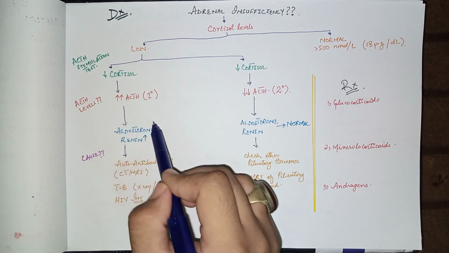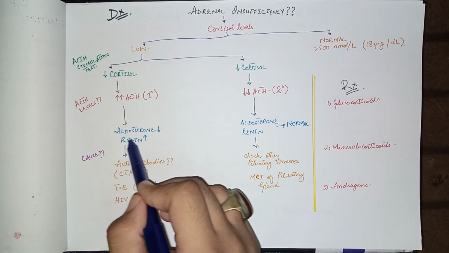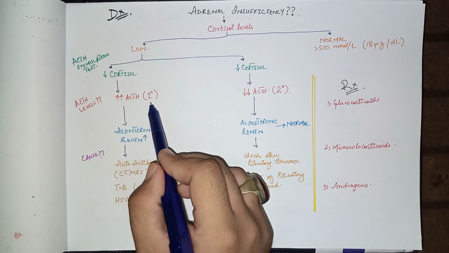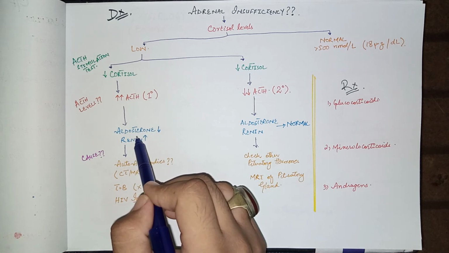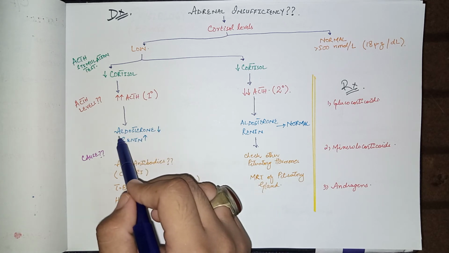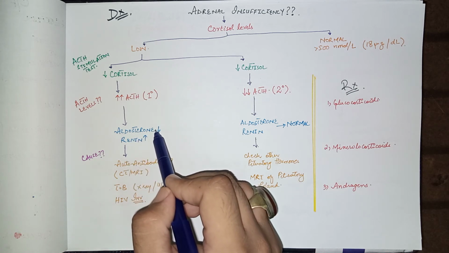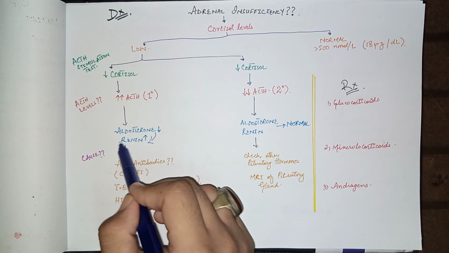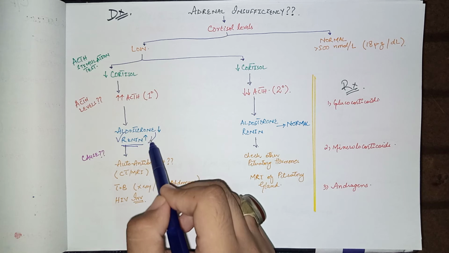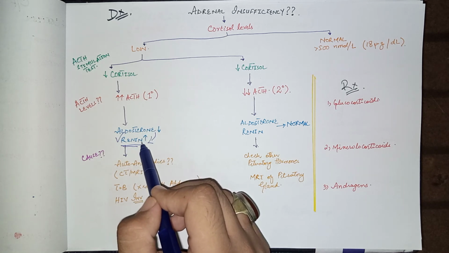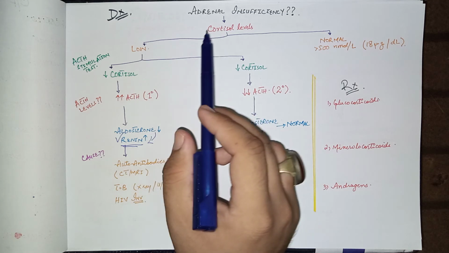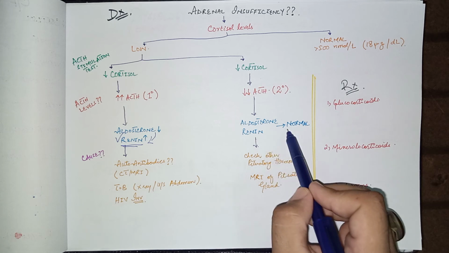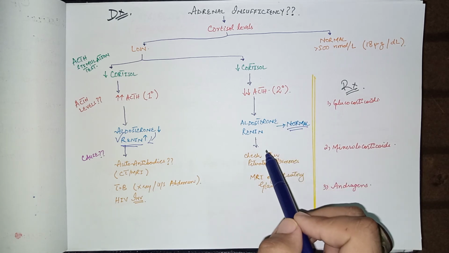After checking ACTH levels, come to the mineralocorticoid assessment. Check the aldosterone levels. If the aldosterone levels are below normal, it means that the patient has primary adrenal insufficiency. As we have discussed previously, when the pathology lies within the adrenal gland, aldosterone is also reduced. Due to this reduced aldosterone, the renin-angiotensin system gets stimulated and it increases the levels of renin in the blood. So reduced aldosterone and increased renin give the clue that the patient has adrenal insufficiency of primary origin. Now if the aldosterone and renin are normal, it means that the patient has secondary adrenal insufficiency.